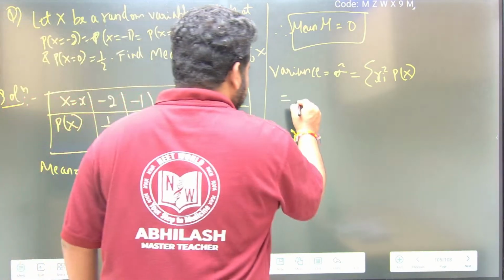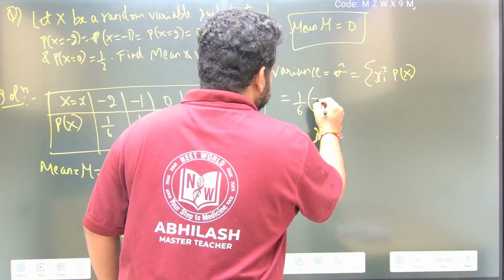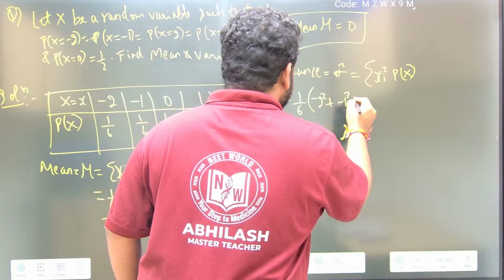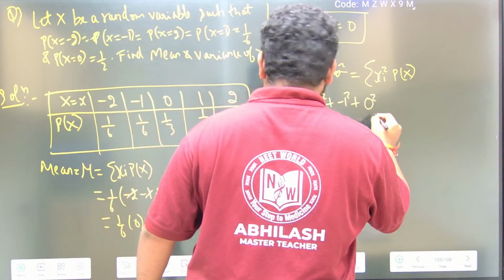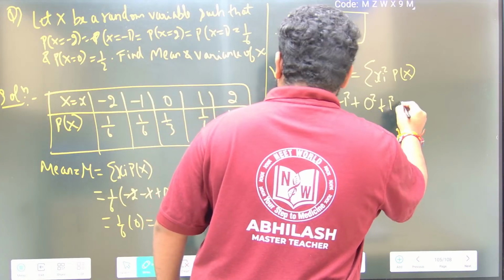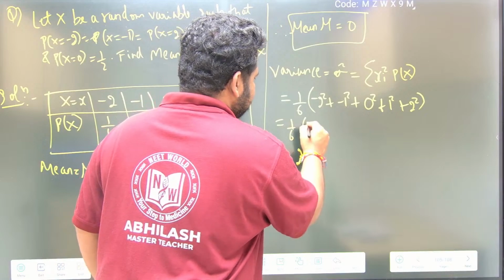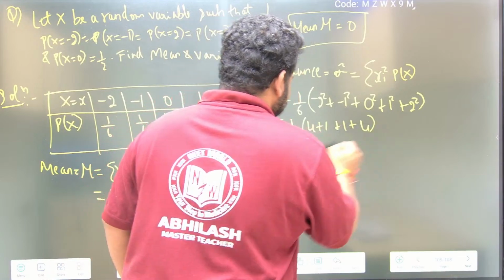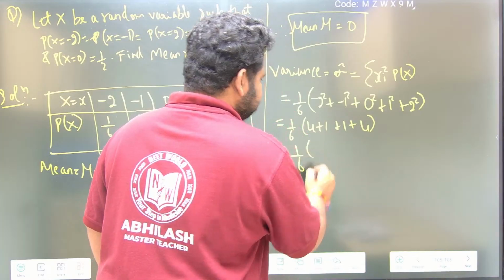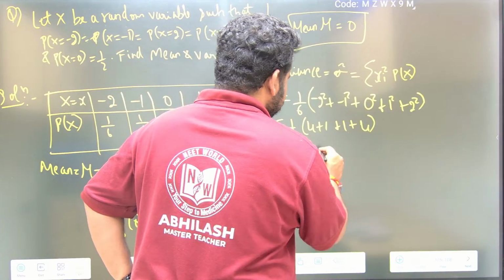Here also let me take 1/6 outside. (-2) square plus (-1) square plus 0 square, into 1/3 it is 0 square only, doesn't matter for us, plus 1 square plus 2 square. This is square, so it will not get cancelled. 1/6 into (4 + 1 + 0 + 1 + 4). So this will be 1/6 into 4 plus 1, 5, plus 5, this is 10.